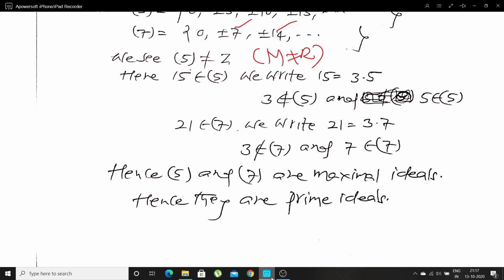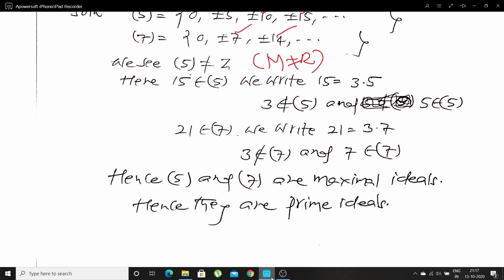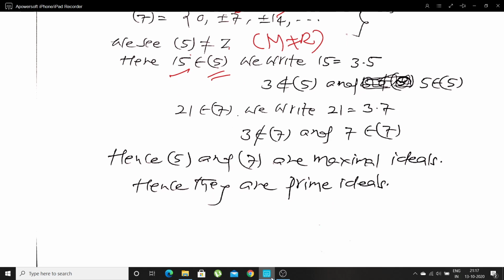Now, I'll take one element from the first set, that is generated by 5. Let me take 15. 15 belongs to the set generated by 5, and 15 can be written as 3 into 5.